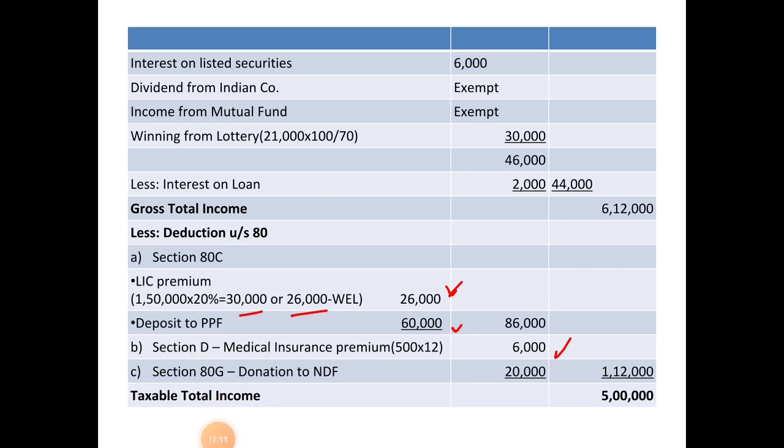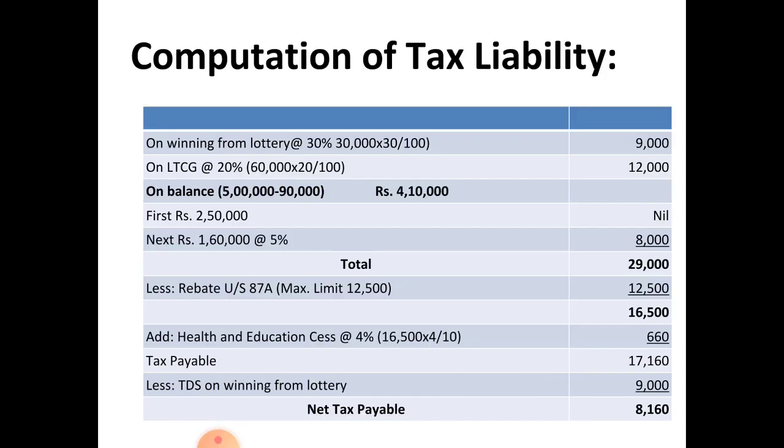So, let us see that while computing the tax liability. First, you have to calculate on winning from lottery rupees 9,000, that is 30% of the gross amount is considered as the tax payment on winning from a lottery. You have to calculate it separately.